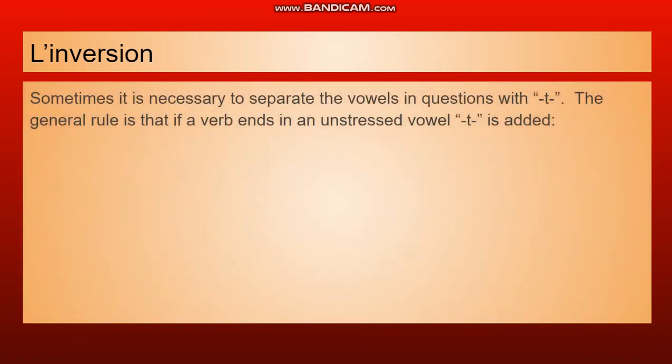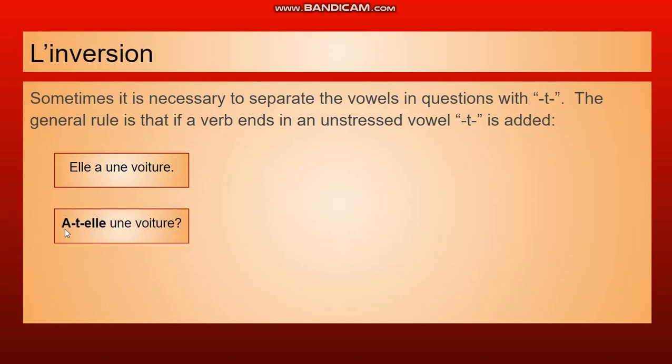Now, the inversion is a very cool way to make a question because it's very simple. You simply invert two items, but you have to remember that sometimes it's necessary to separate the vowels when you're asking a question with this T, with a couple of dashes in it, okay? The reason for that is because you don't want the vowel sounds all running together. Now, the most common one of these is the verb avoir. Elle a une voiture. She has a car. All right, we want to make this a question, and in order to do that, we're going to have to add that T in there. We're going to have to say, a-t-elle une voiture? Does she have a car?